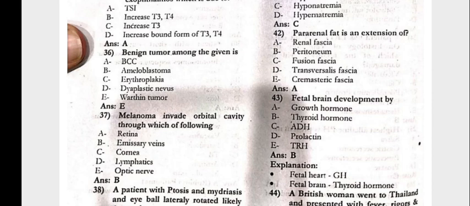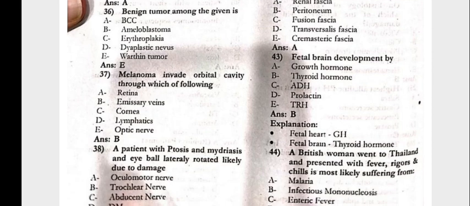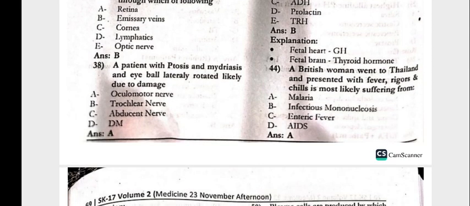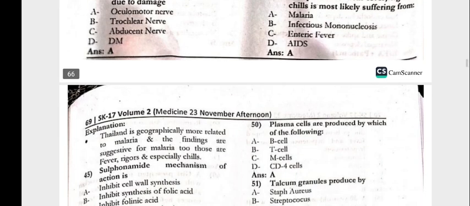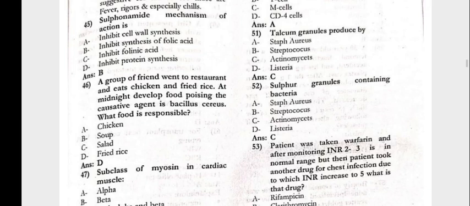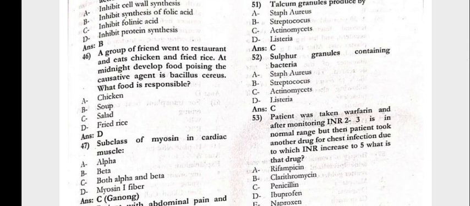43, the fetal brain development is by the thyroid hormone. 44, the British woman went to Thailand and presented with fever, rigor, chills, is most likely suffering from the malaria. The sulfonamide mechanism of action is inhibiting folic acid synthesis. Group of the friends went to restaurant and ate chicken and fresh fried rice.